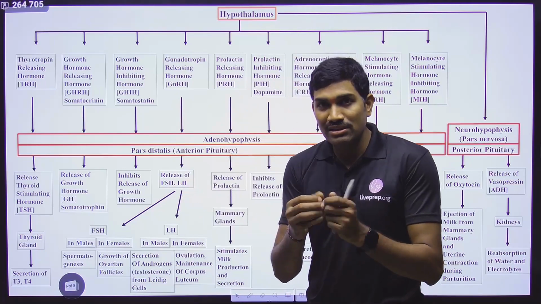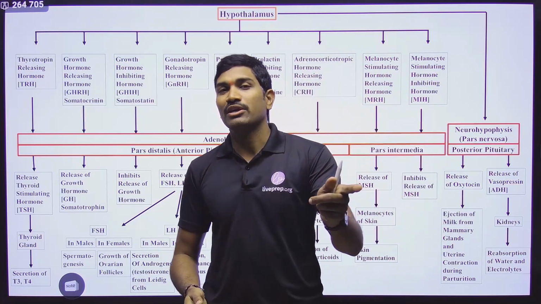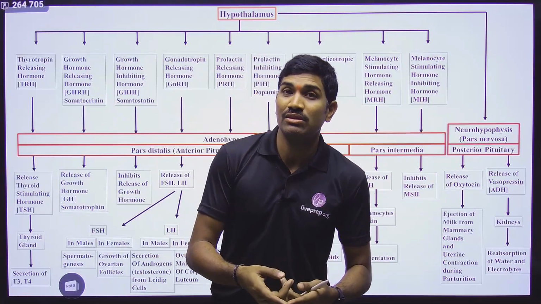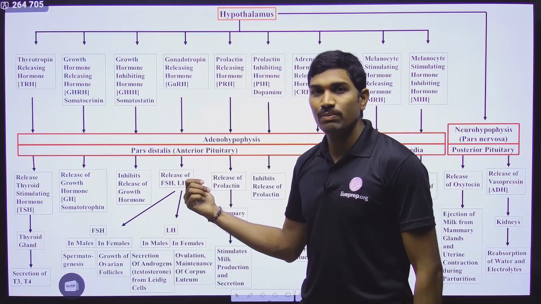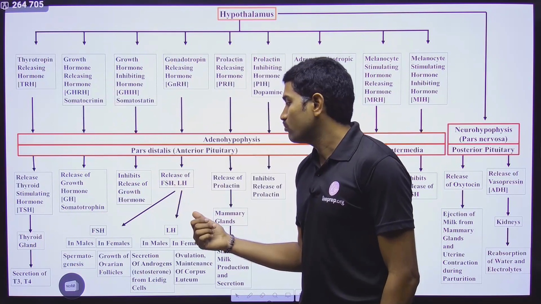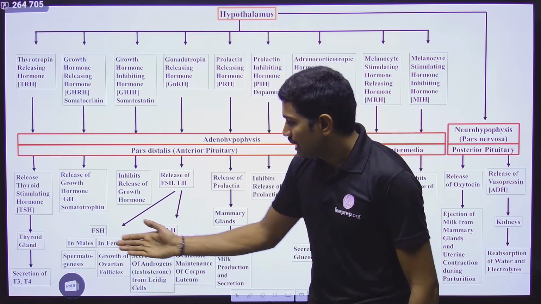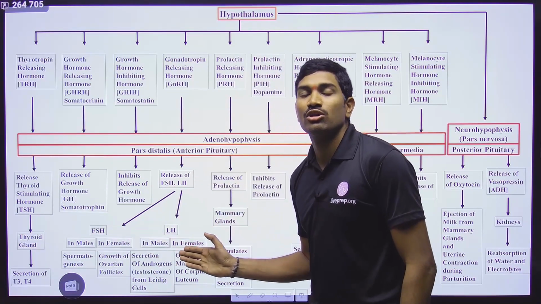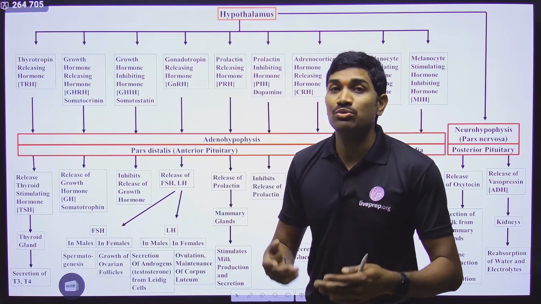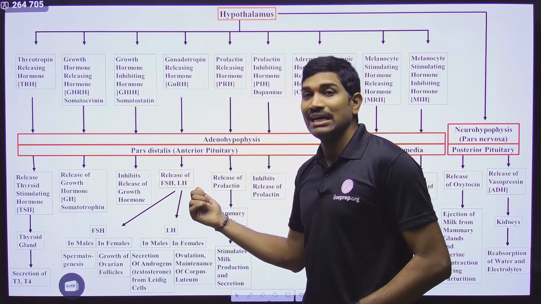Here I will tell you in simple terms, but at the end of this particular chapter, when we are studying a complete list of hormones and the types, once again I will ask you this question, so please remember here. Here itself I am giving the answer. Follicle stimulating hormone and luteinizing hormone act on the gonads of males and females. And many students think that FSH and LH are steroidal.